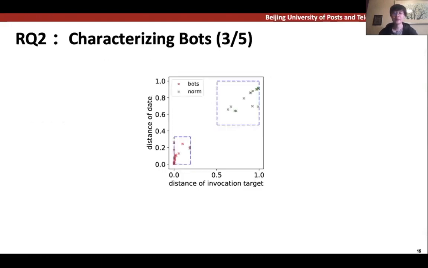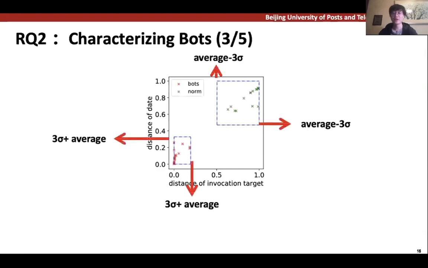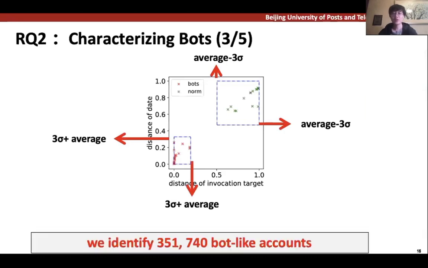And here is the result. We did such calculation for all labeled communities and for both dimensions, as shown in the figure. From the figure, we can find that the cosine distances of all labeled points are in the range between -3 sigma and 3 sigma of the average of their own groups. In this case, we can define a simple threshold for bot detection. For all other communities, those within the left lower corner are classified as bots. By doing this, we identified over 351,000 bot-like accounts in total.